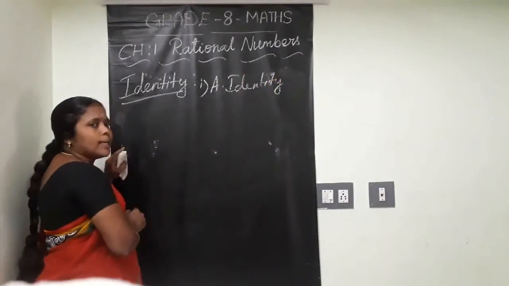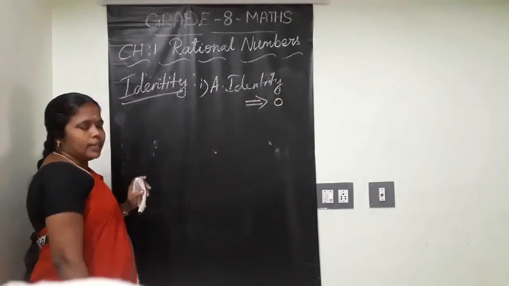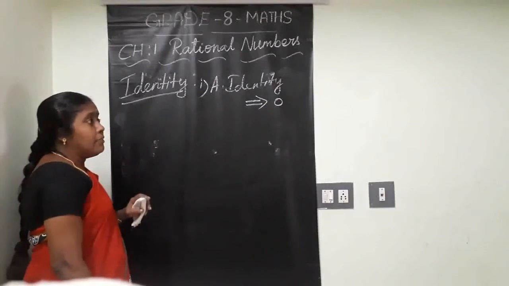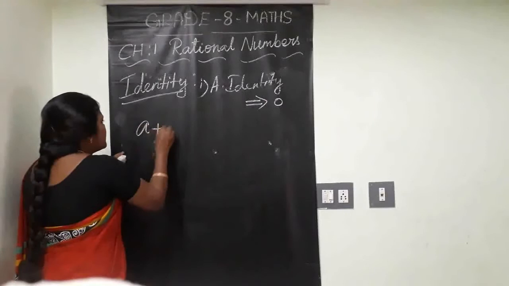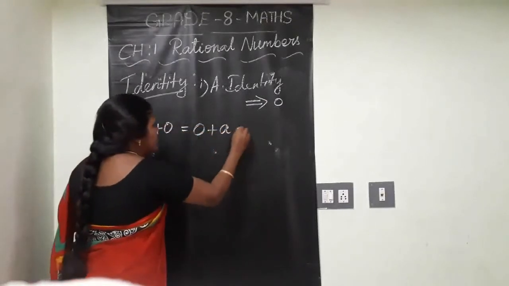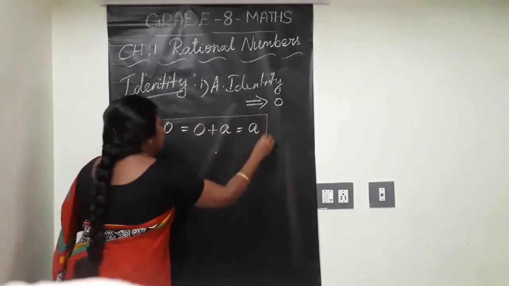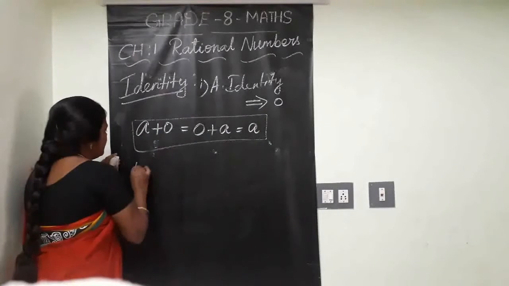Additive identity, what did I say? Additive identity is 0. In general, for any rational number a, a plus 0 is equal to 0 plus a is equal to a only. Clear? Just give an example.